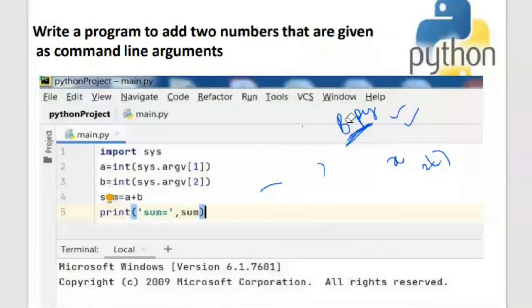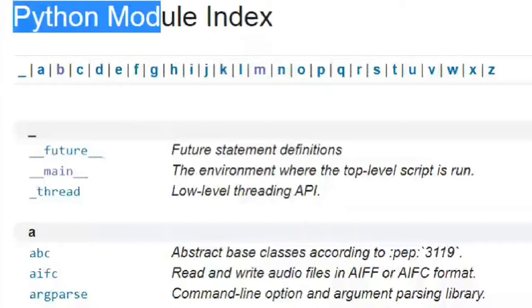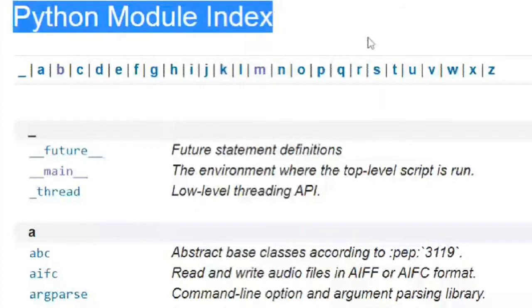Let me show you the available modules in Python. Here is the module index, where the names of the modules are lexically arranged from A to Z.